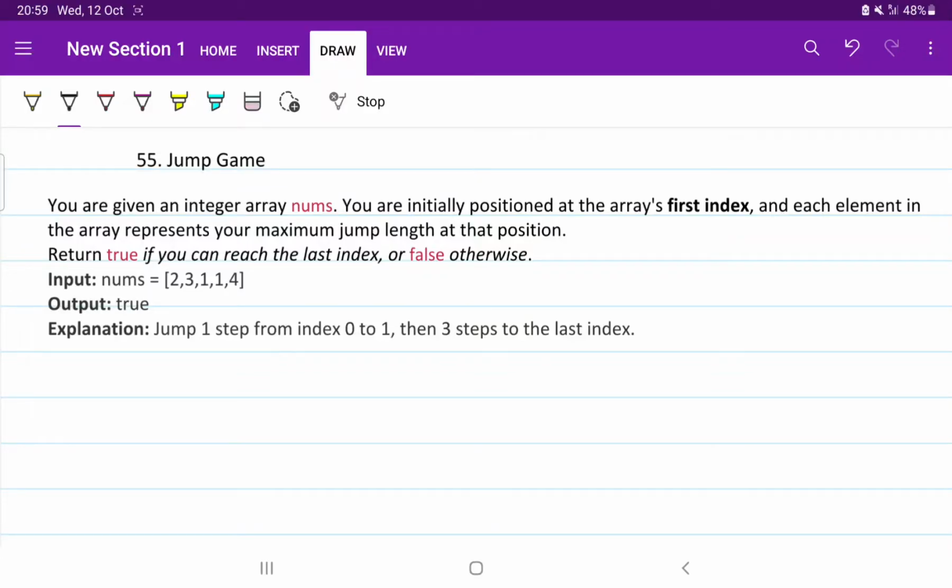Hello my dear friend. So the question is Jump Game. Okay. So what will be given in this question? In input, an array will be given as nums array. Okay. So initially we are at the first index.